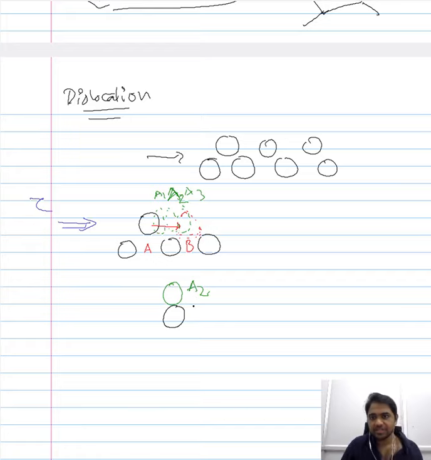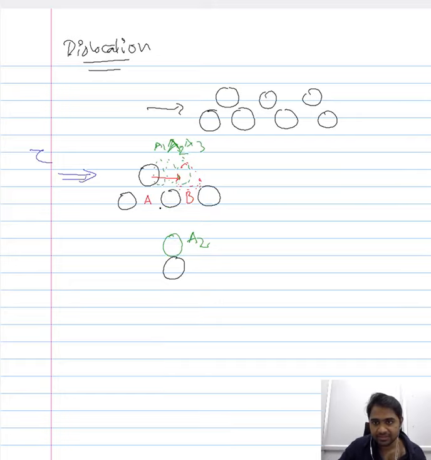This means energetically it is highly unfavorable, and you need a sufficient amount of energy to keep the atom here and to move it in this manner. So, when you plot the energy or the stress that is required to move the atom from A to B, it gradually increases.